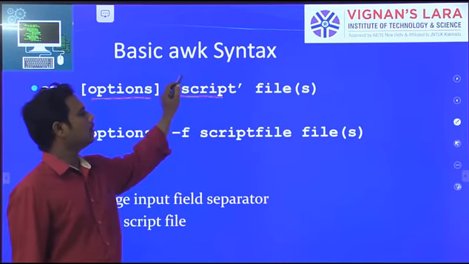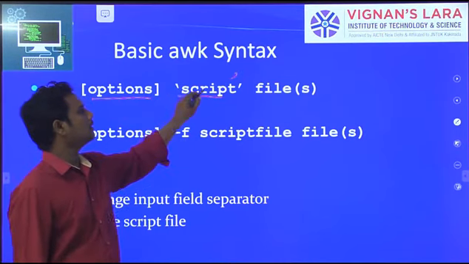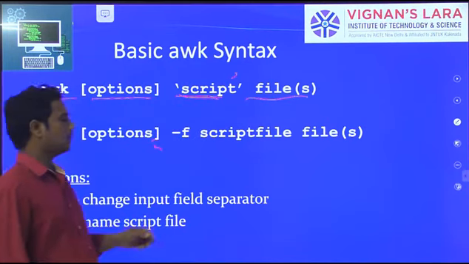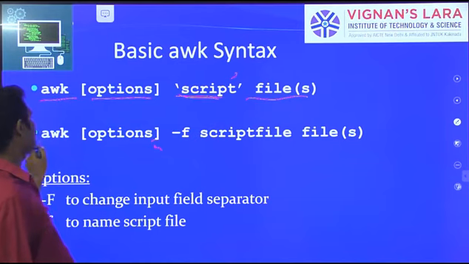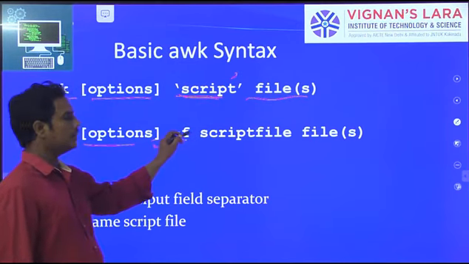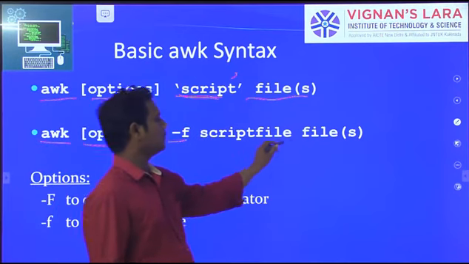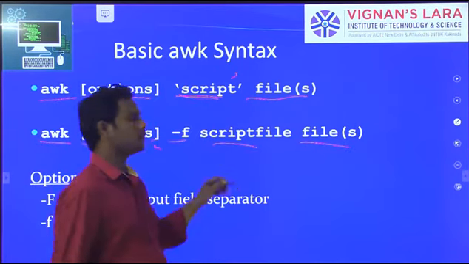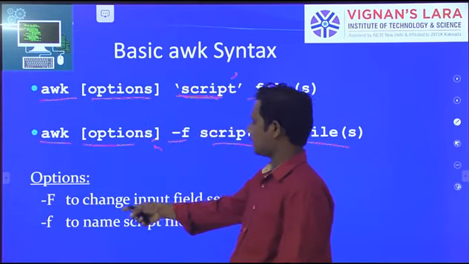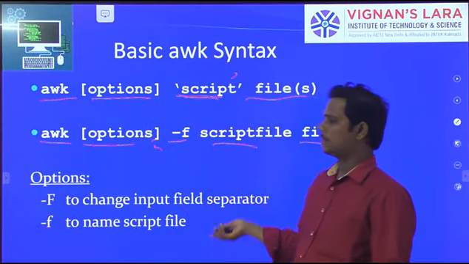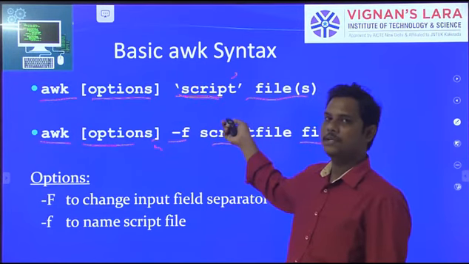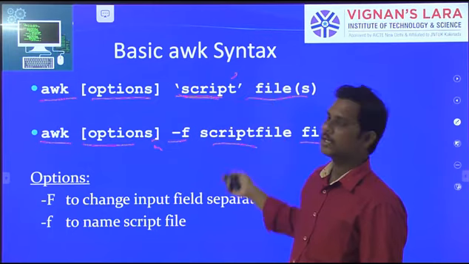Whatever you want to search, that script will be written here, followed by the input file. One more example: AWK, options, small f means scripting file, and then the input file. This is the second example. You can see small f and capital F: field separator and the scripting file. This is the syntax we follow to execute the AWK command.